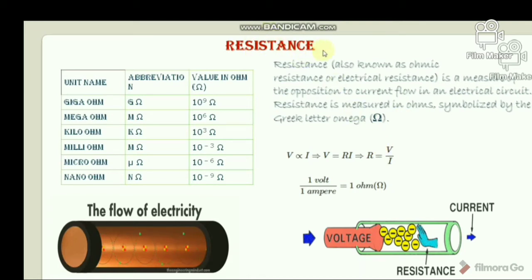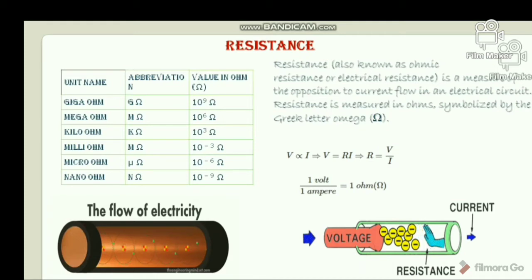So first, resistance. What is the definition of electrical resistance? Resistance, also known as ohmic resistance or electrical resistance, is a measure of the opposition to current flow in an electrical circuit, and resistance is measured in ohm, symbolized by the Greek letter omega. Look here. When a voltage is applied across a substance, there will be an electrical current through it. The applied voltage across the substance is directly proportional to the current through it. The constant of proportionality is resistance.